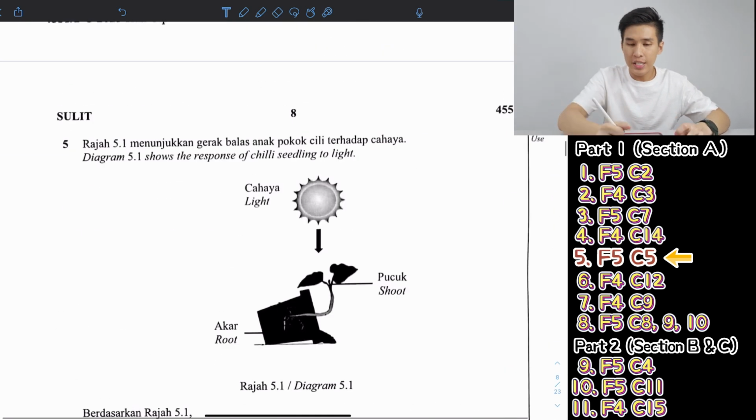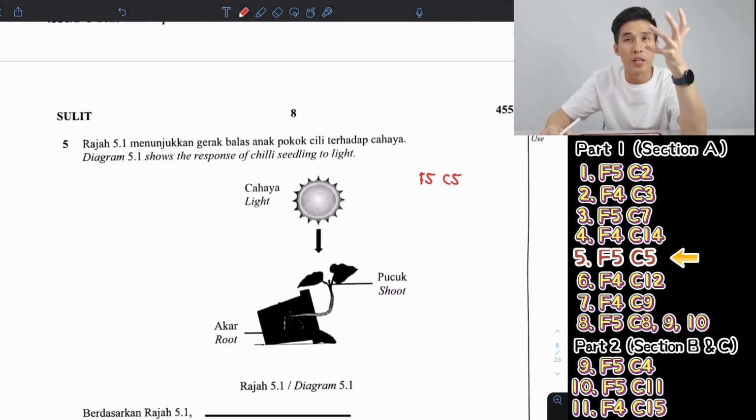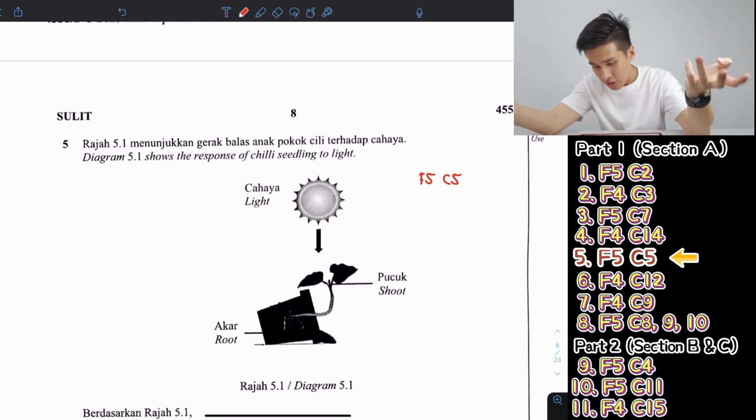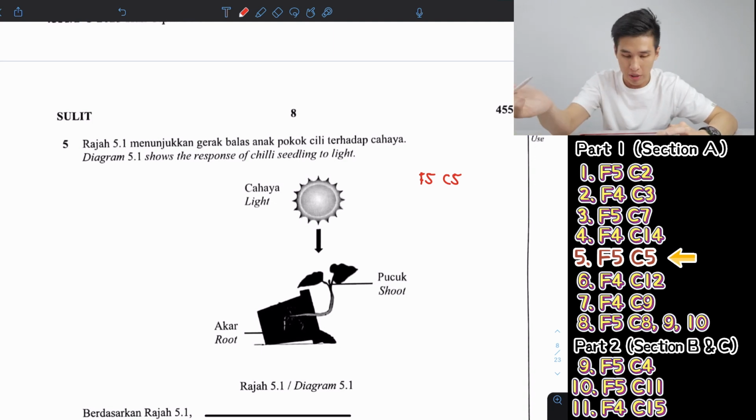The next one, this is Form 5, Chapter 5. This is the plant response chapter. Also, plant hormones are the main thing they like to ask. Now, this one came out 2 years ago, and last year it came out, so there is also a small chance for this one. Never mind, we can just practice as well.